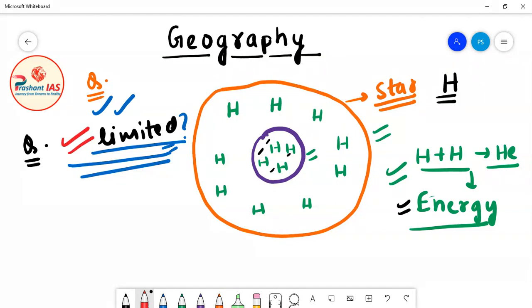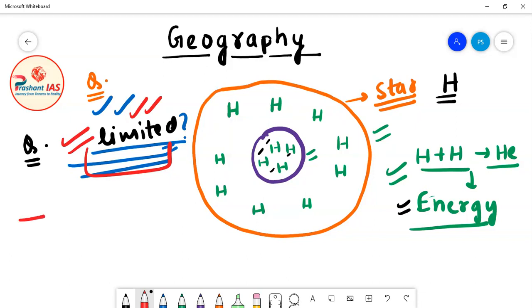But definitely the amount of hydrogen present inside a star is in abundance, and still it is not unlimited. The amount of hydrogen present inside a star is limited. So what conclusion can we draw from this? That the amount of hydrogen present inside a star is limited.